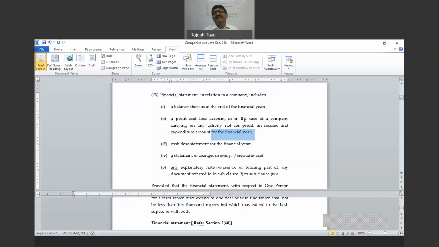This is not saying at the end of financial year. One word makes a difference. This is also for the financial year. A statement of changes in equity, if applicable. So during the financial year, is there any change in the equity capital?